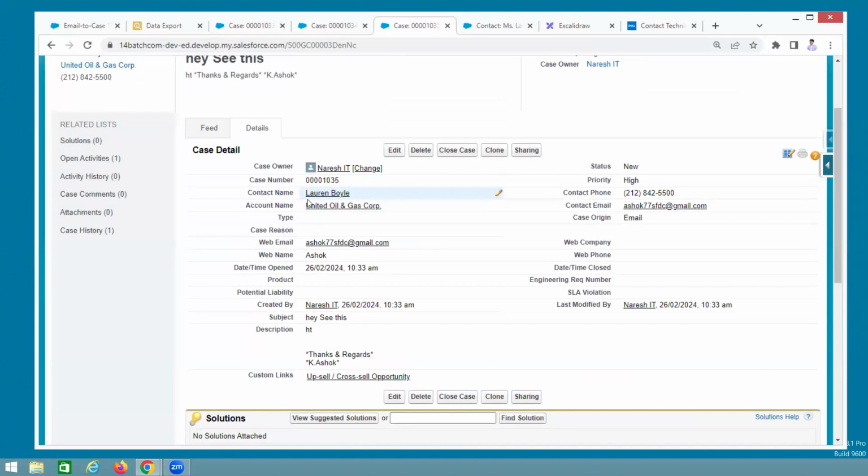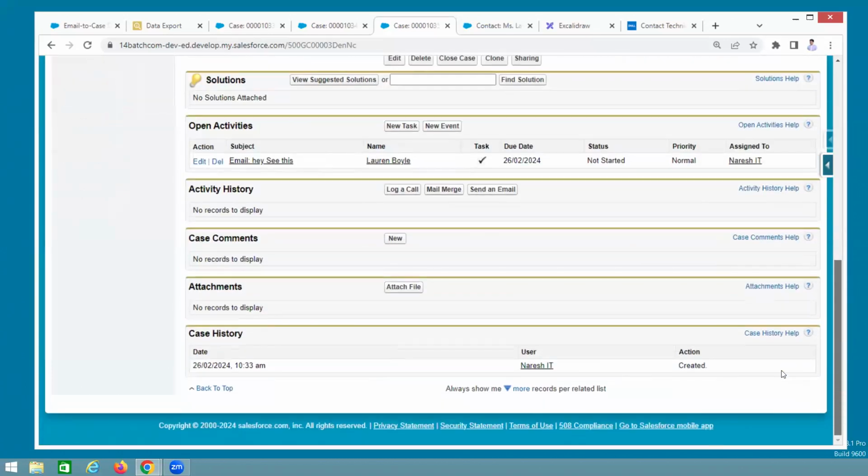In the classic, this feature is not there. It is deprecated. Understand? This feature will be available in Lightning. Previously we were storing every file in the attachment object.